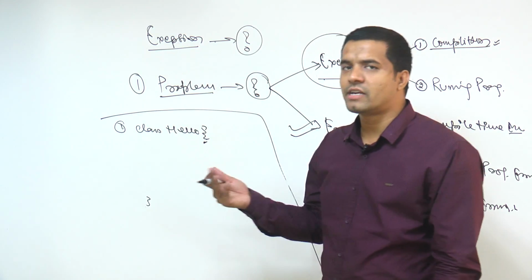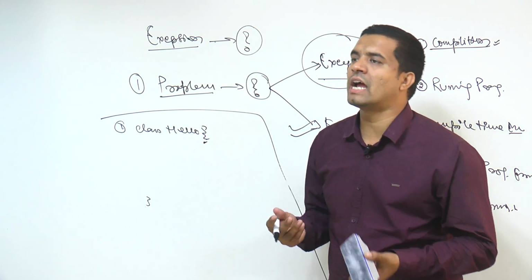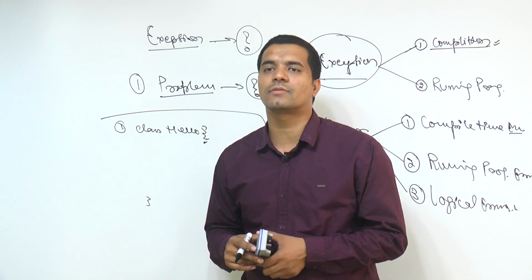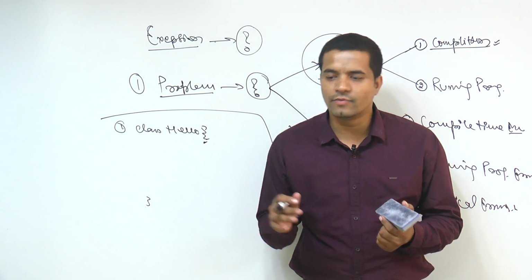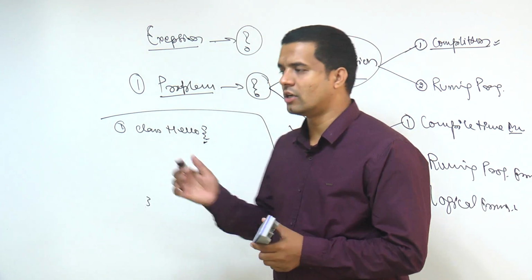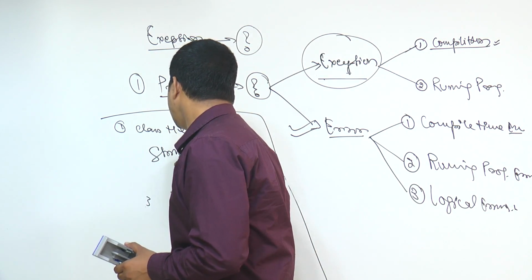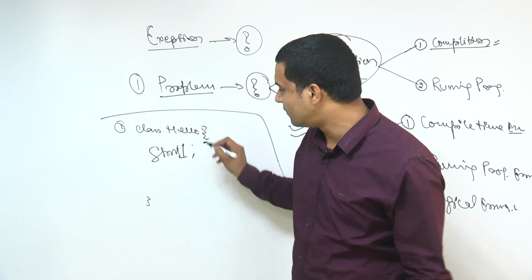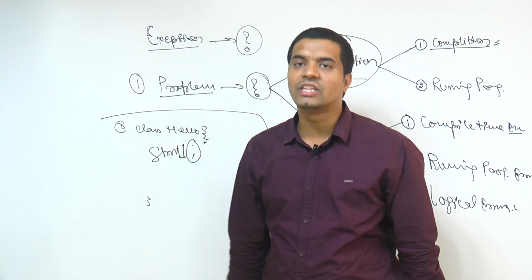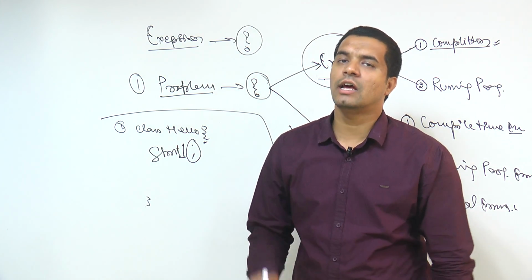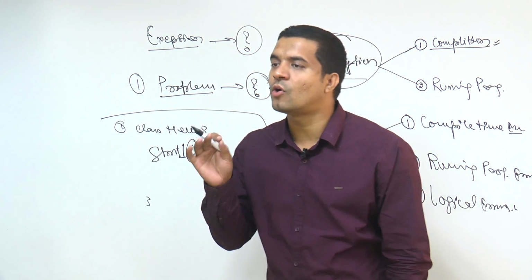Like suppose some statements. Generally what we know is that any statement in the case of Java must be ended with a semicolon. So if you are writing any statement, and it is not going to end with the semicolon, then that is also a problem for the compiler.